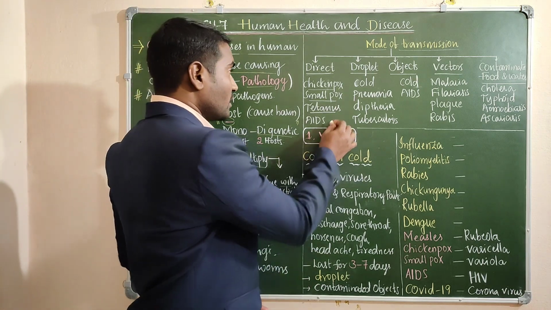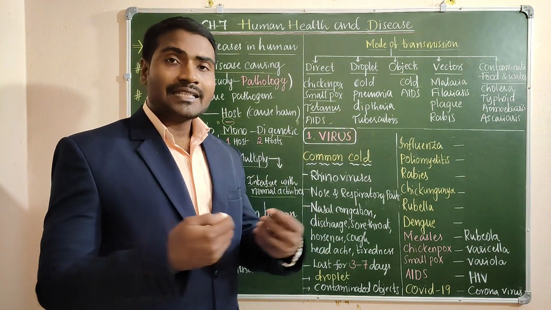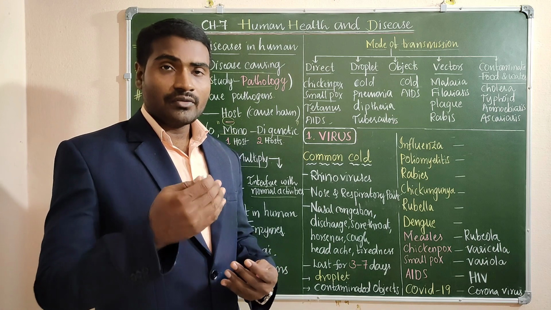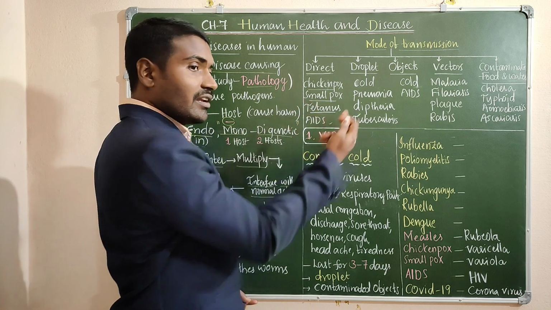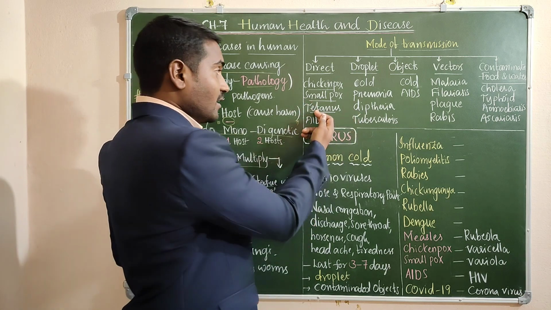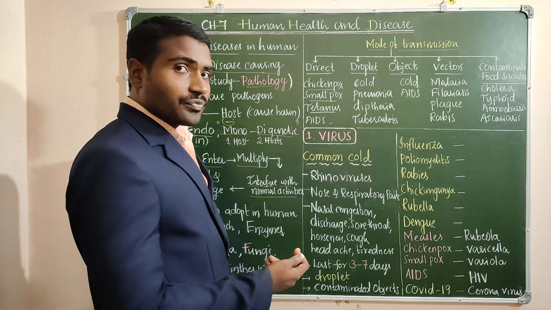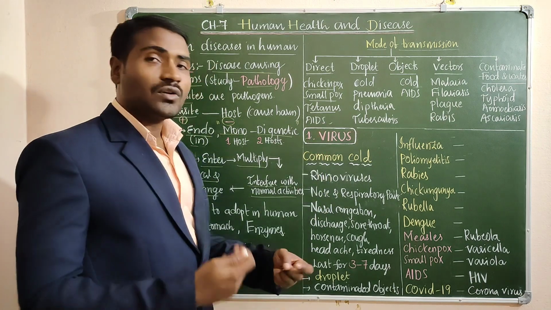And it's also a direct contact, but it is a sexual contact. Okay, so here we have to understand. This is the direct contact, physical touch from the infected person, direct contact through soil, and direct sexual contact, AIDS.